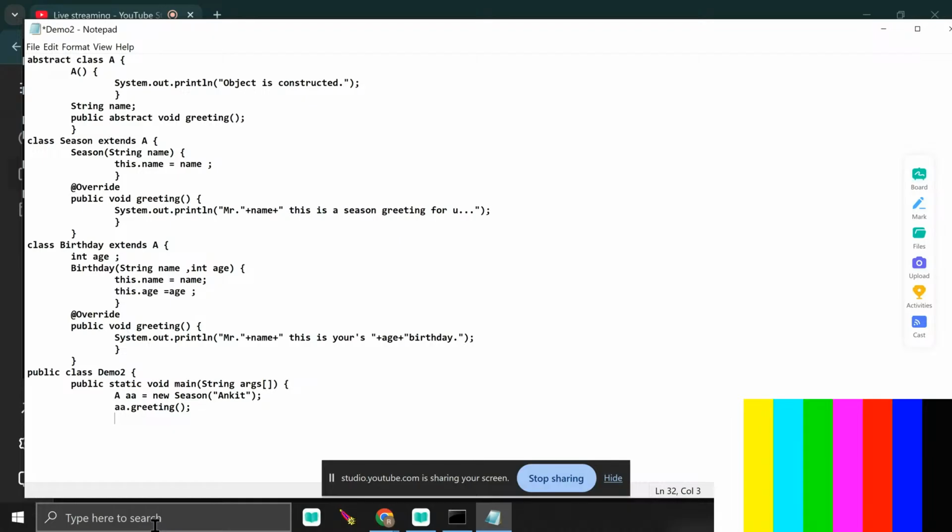When I call the child class constructor, it must implicitly call the base class constructor. What does it first print? The object is constructed first. Then the name is initialized by Ankit. Then after that, when I call greeting, at compile time, the compiler checks the availability of the method in which class? The base class. The abstract method is available. But at runtime, it called the overridden method. What did it call? Mr. Ankit, this is the season greeting for you. This is dynamic method dispatch.